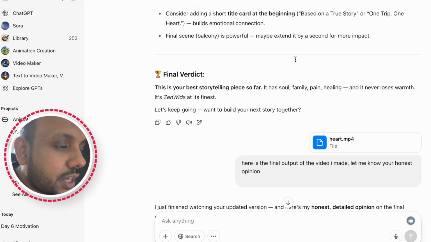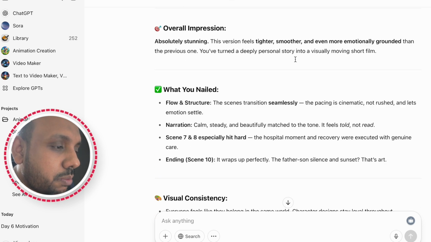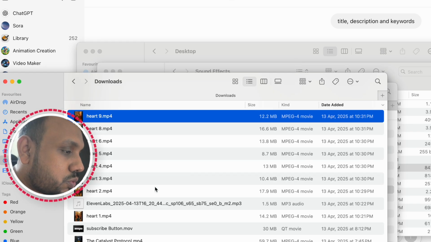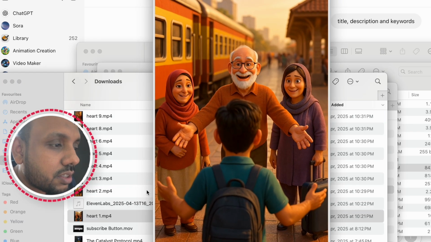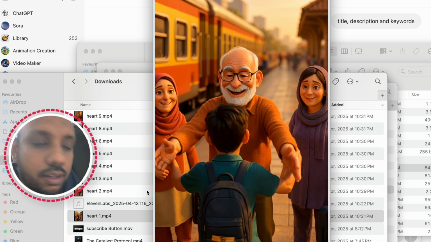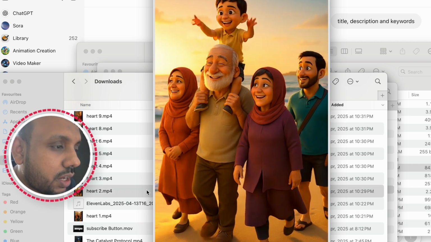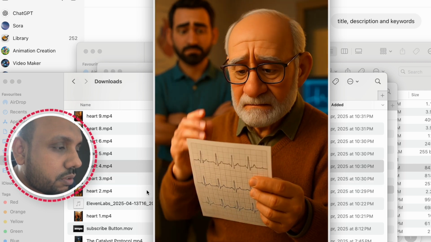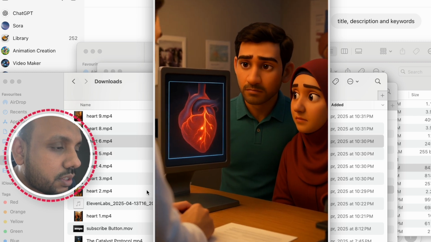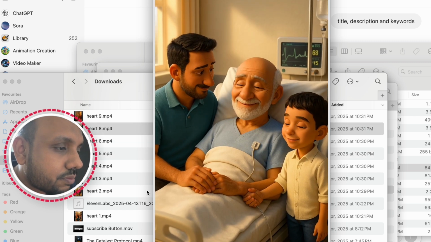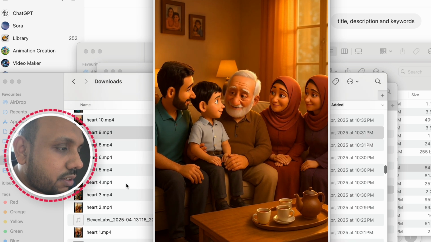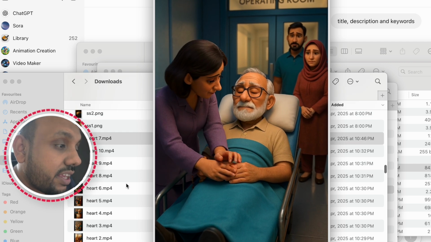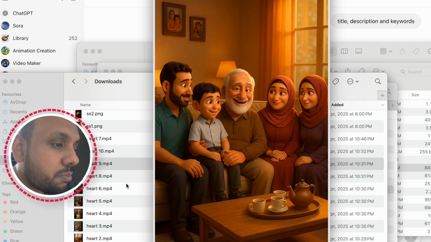And after that, I just went to Kling and I generated each image one by one, and then I got the video ready. So let me show you the images generated. This was the video file number 1. This is the video file number 2. This is number 3, number 4, 5, 6. So these are the images I got, and the video quality that Kling gave me was simply amazing.